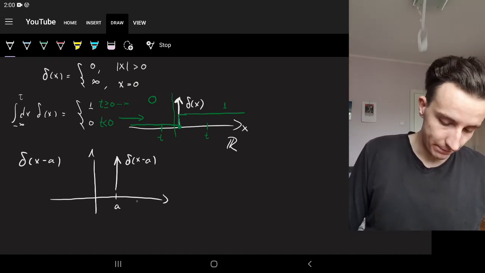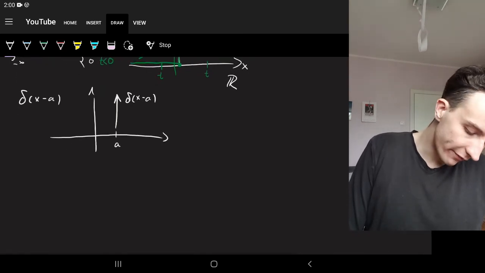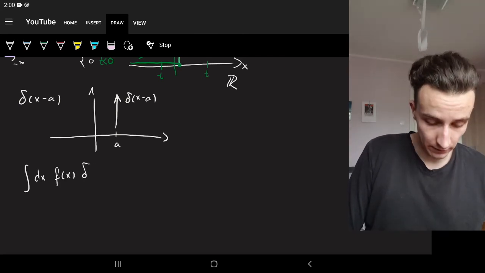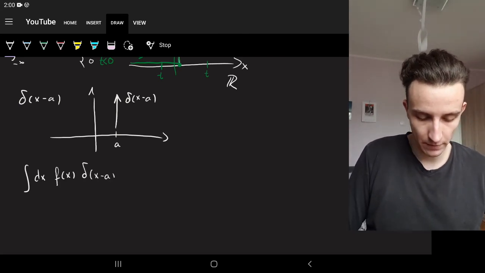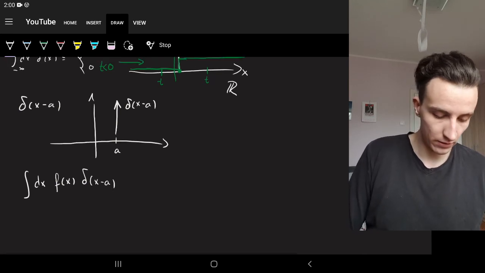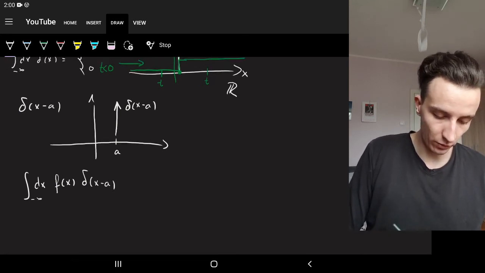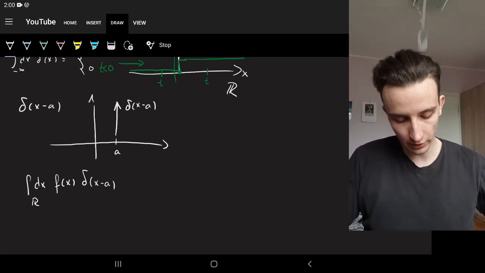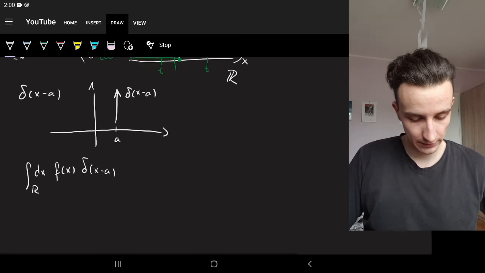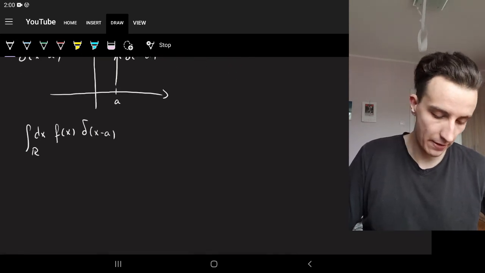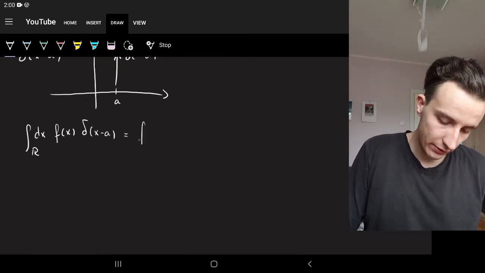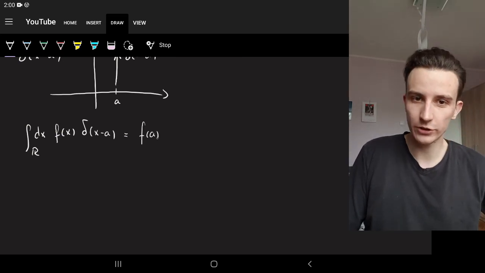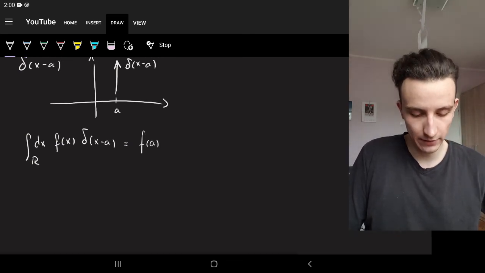Okay. So now if I take a function, f of x, okay, and I integrate it, so I have f of x, delta of x minus a. Let's say that I'm integrating over the whole interval. Let's just say R. Integral over R of f of x dx and the delta function. This is going to collapse us into the function's value at a. Why is that true?